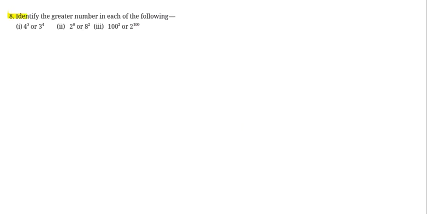Question number 8 is identify the greater number in each of the following. So 4 to the power of 3 और 3 to the power of 4. Normally हम solve भी कर सकते हैं. 4 to the power of 3 is 4 into 4 into 4, which is 64. And 3 to the power of 4 is 3 into 3 into 3 into 3, which is 81. तो यहाँ पे तो we know that 3 to the power of 4 is bigger than 4 to the power of 3. So the greater one is 3 to the power of 4.